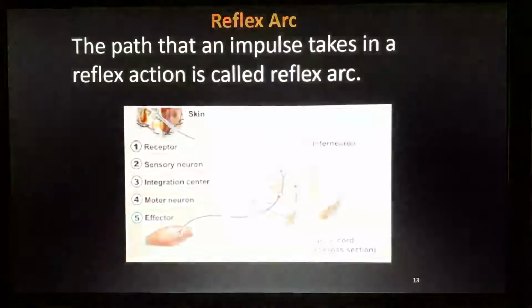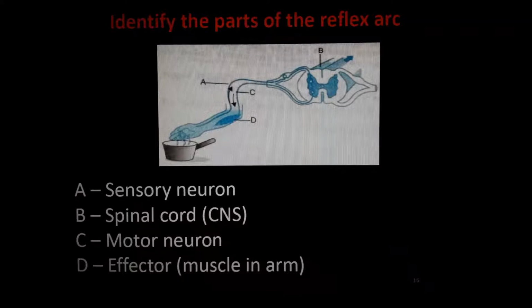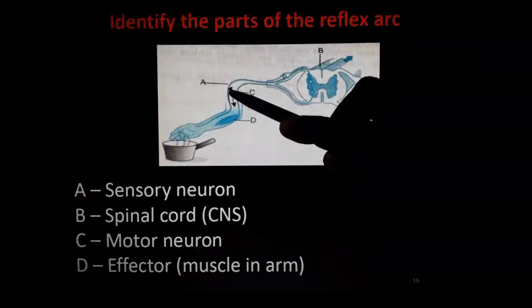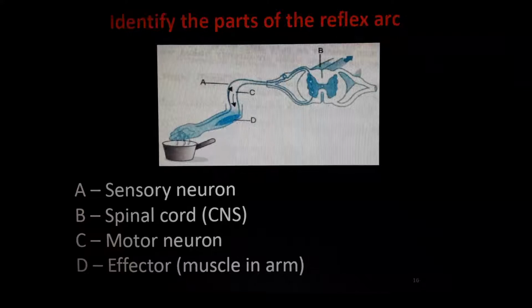Some questions will come like this. Here is one more question: identify the parts of the reflex arc. Actually, this is two more questions. B. What is B? Spinal cord, isn't it? This is the cross section of a spinal cord. If we cut our spinal cord, it will look like this. Next one. A. What is A? See, the arrow mark is taking the signal from the sensor or receptor to the spinal cord. So it will be the sensory neuron. Any doubt? No doubt. B, spinal cord. You already know.